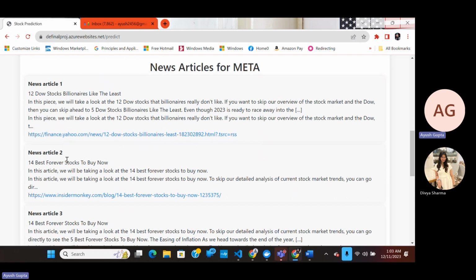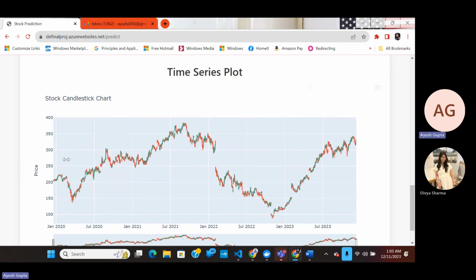At the same time, we have also created news articles which are relevant to the stock prices of Meta. This would enable any person who is willing to buy a stock to make an informed decision. Also, we have created a time series plot for all the stock prices. This would help any individual understand how the stock prices have been going over the past 2 to 3 years.